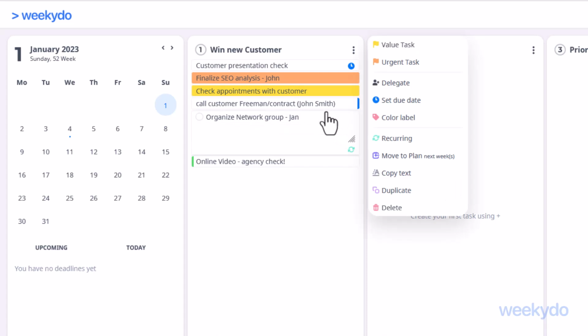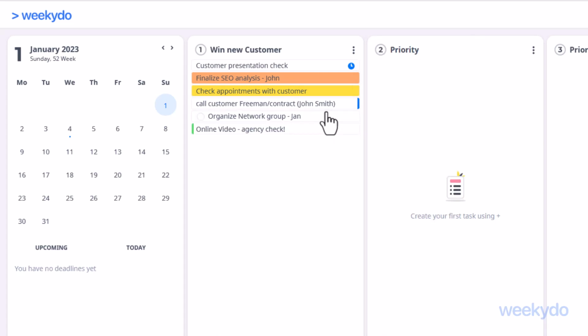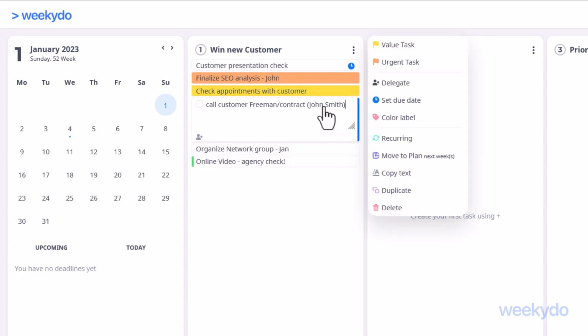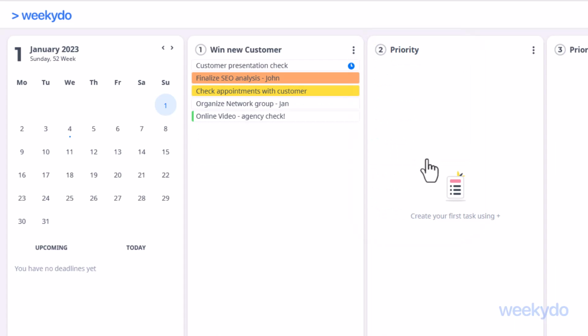Of course, not all tasks are always set in stone. If your schedule changes, simply click on Schedule Next Weeks, and you can shift any task over to the next week or weeks. It will then no longer be visible for the current week. By the way, there will be more information about this in the review section soon.